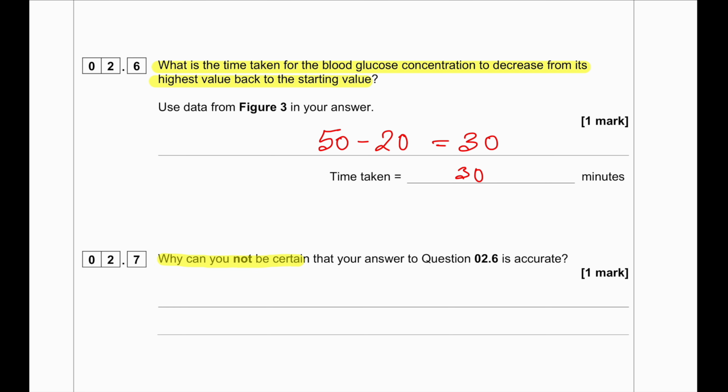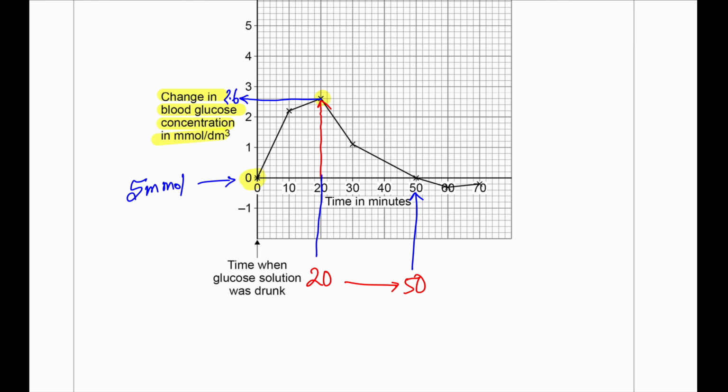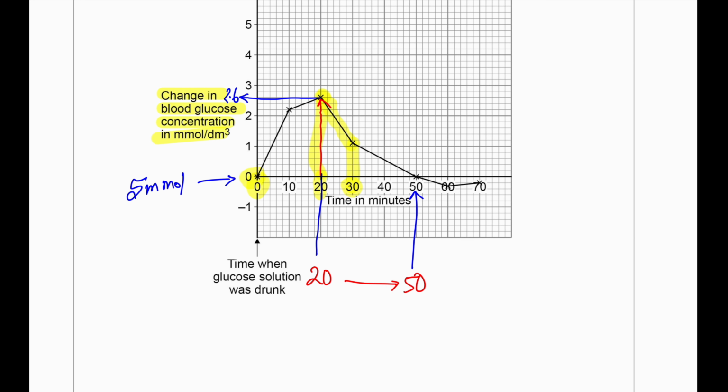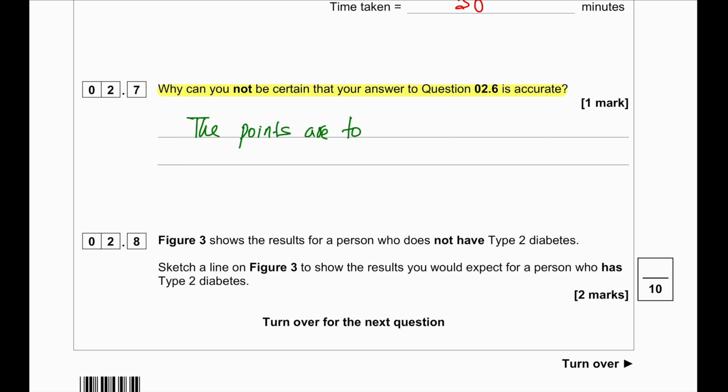Why can you not be certain that our answer to question 2.6 is accurate? If we look at the graph, we can see that a reading was taken every 10 minutes, starting from 0 to 30 minutes. We do not see any reading taken at 40 minutes. Only a reading was taken at 50 minutes. So we can say the points are too far apart, or we could say there is no reading between 30 and 50.